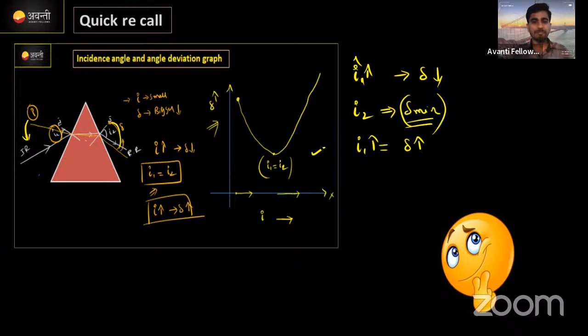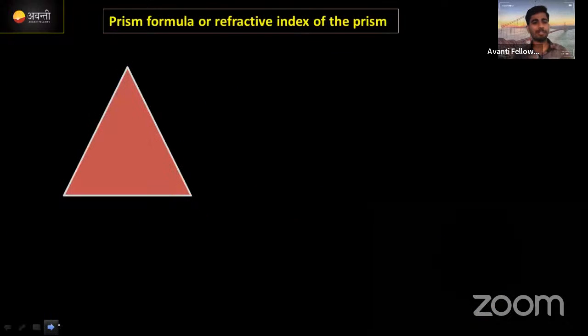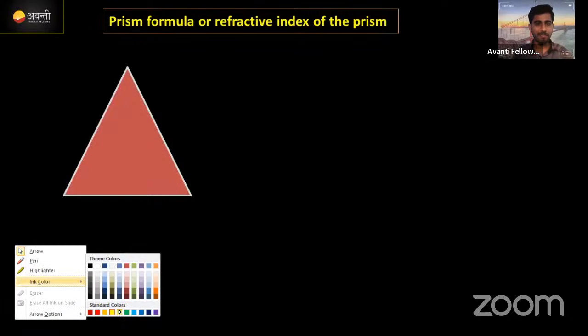Okay, this is all we discussed up to yesterday's class. In today's class, we are going to discuss the prism formula, that is, how to find the refractive index of the prism. The prism formula is nothing but finding out the refractive index of the prism.